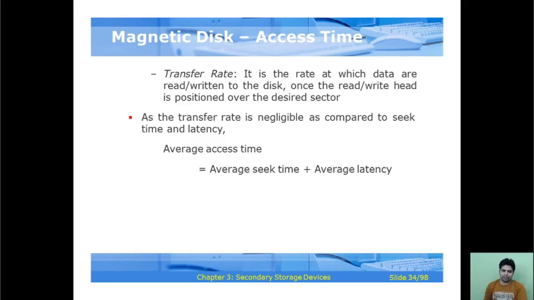Transfer rate is again an important concern. It is the rate at which data are read from or written to the disk once the read write head is positioned over the desired sector. As the transfer rate is negligible compared to the seek time and latency, the average access time can be calculated as average seek time plus average latency.